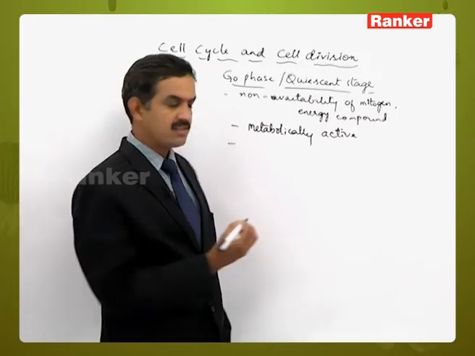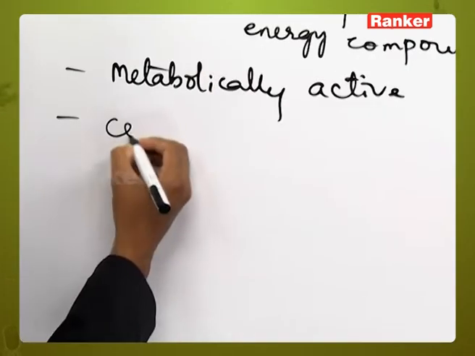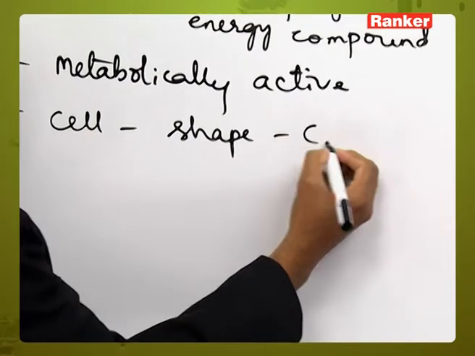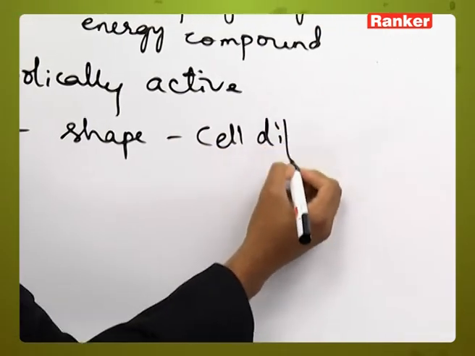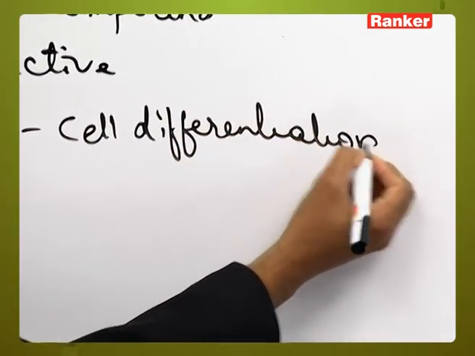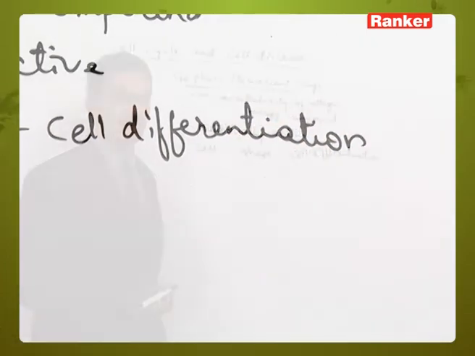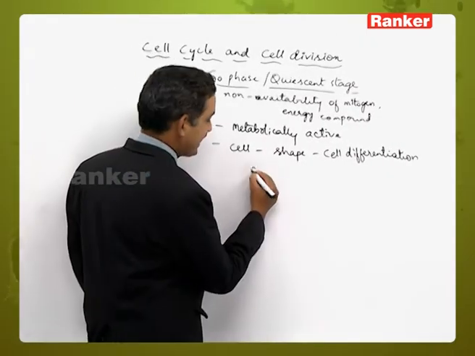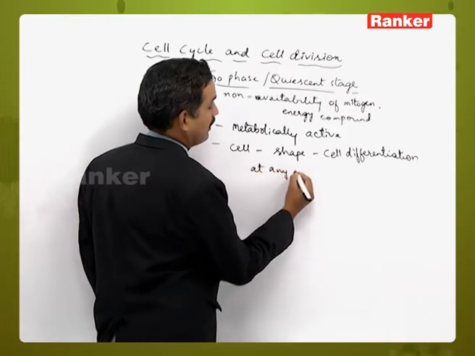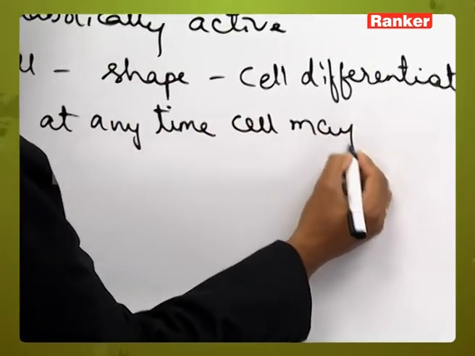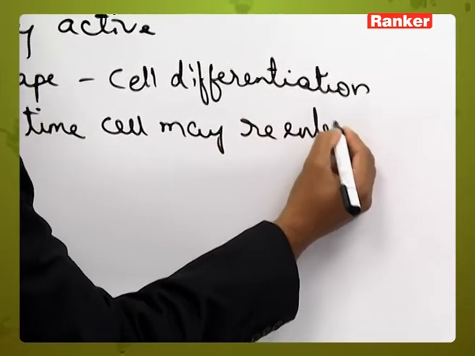In this stage the cell will acquire some different shape or undergo cell differentiation. It will increase in size, acquire some different shape and enter into cell differentiation, and at any time the cell may re-enter the cell cycle.